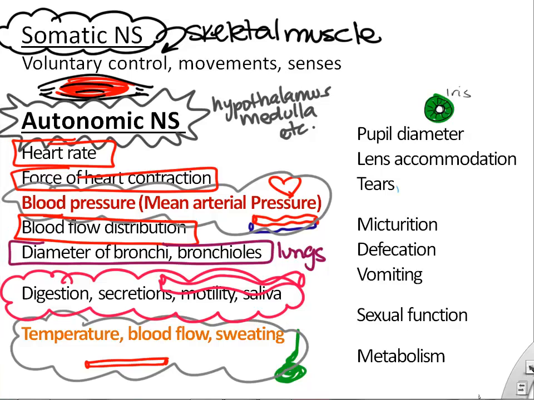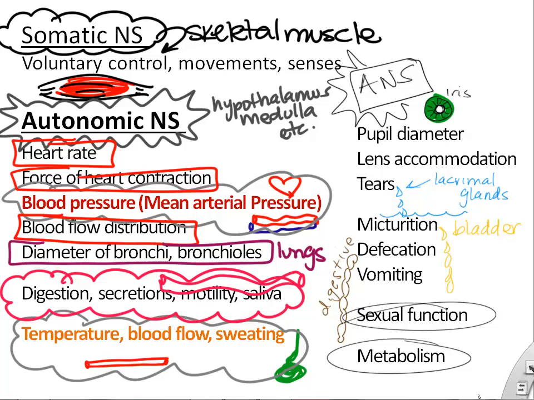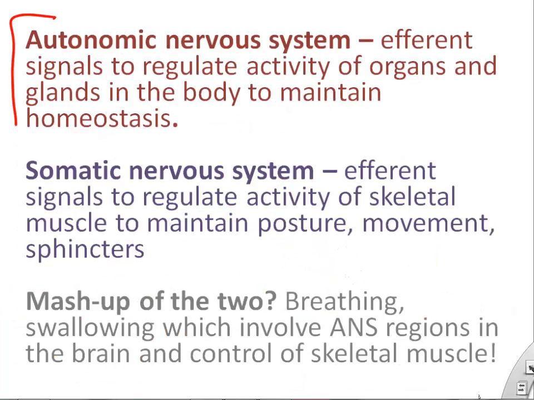The iris in your eye is made of smooth muscle, and so our autonomic nervous system can control that. Tear glands, also the bladder, defecation, vomiting, even sexual function is all regulated by the autonomic nervous system. So we'll talk more about these throughout the semester when we cover the different organ systems.